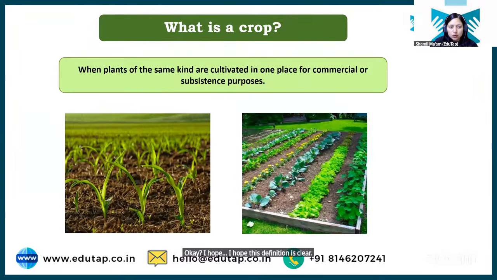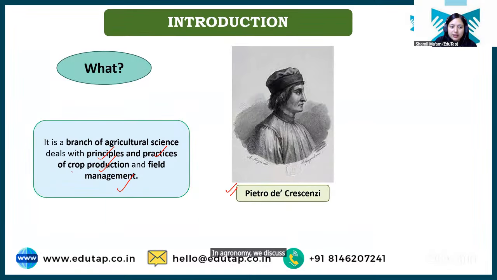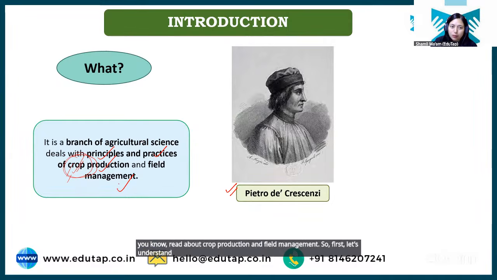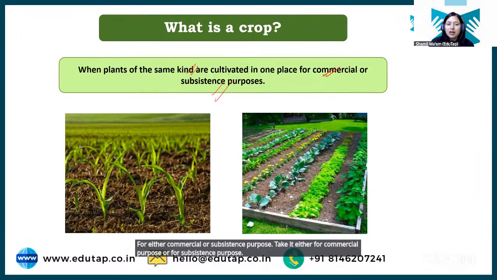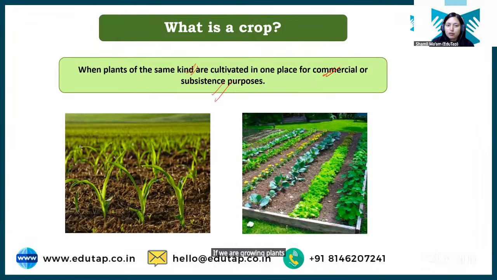Now, students, as I told you, in agronomy we discuss or read about crop production and field management. So first, let's understand what this crop is. What kind of plants are called crops? Basically, students, when we are growing plants of the same kind over a place for either commercial or subsistence purpose, if we are growing plants of the same kind over a piece of land, that is known as a crop, right?